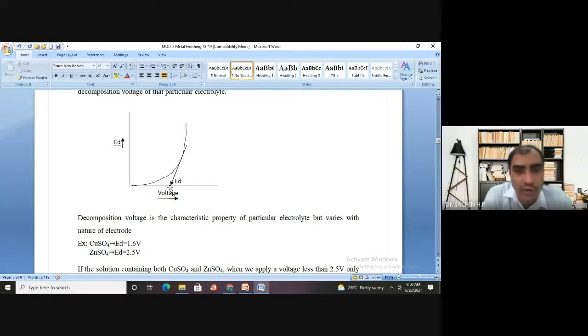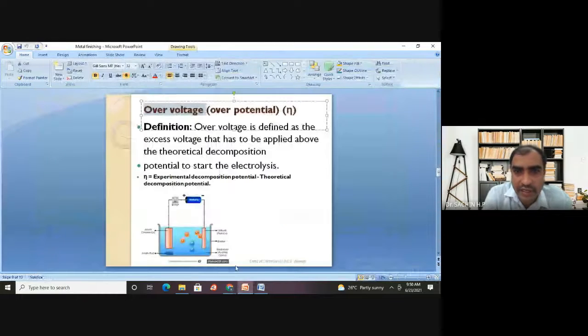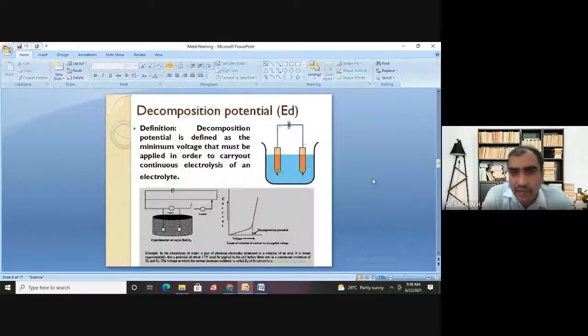Now in the same electrolyte, water is there, and the platinum electrodes are changed with a lead electrode or anything. Just for our understanding, I will take lead. Earlier platinum was the electrode, now I have changed platinum to lead.